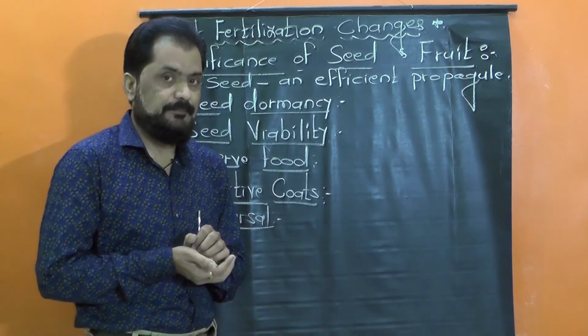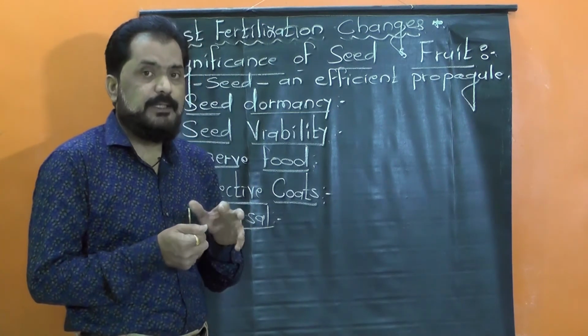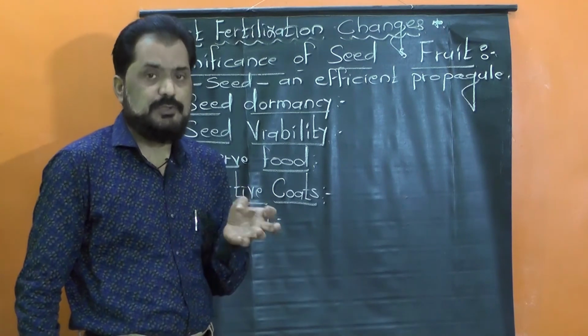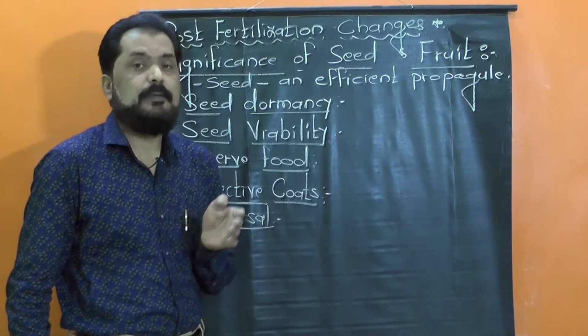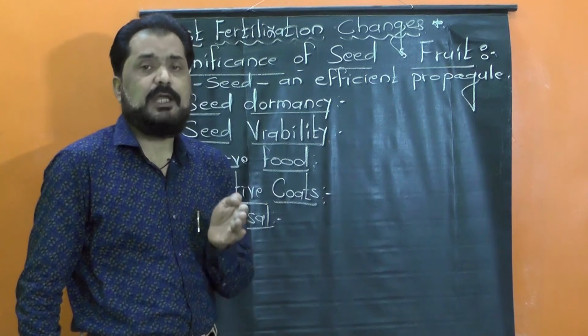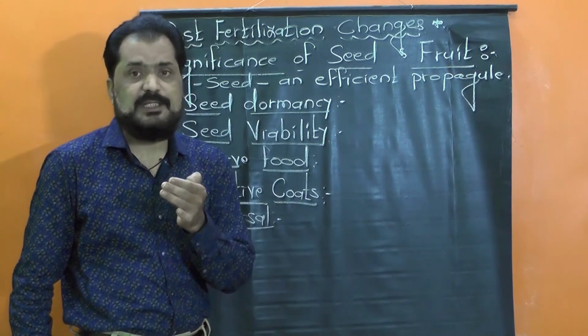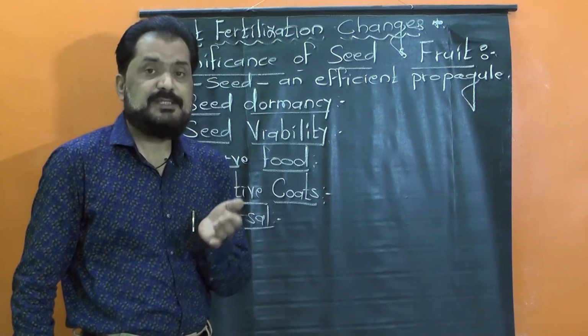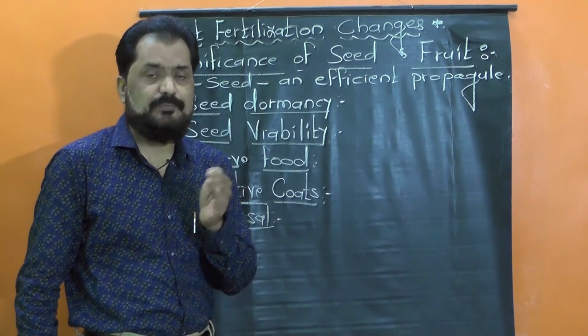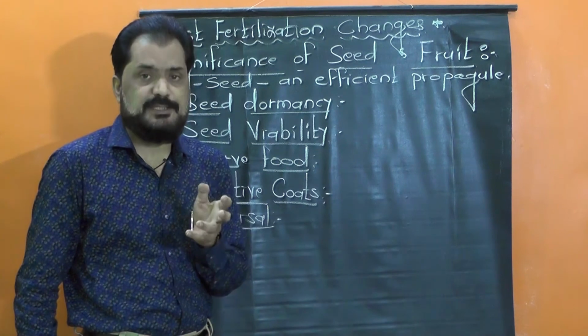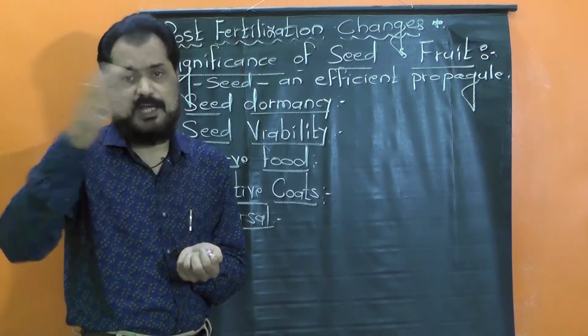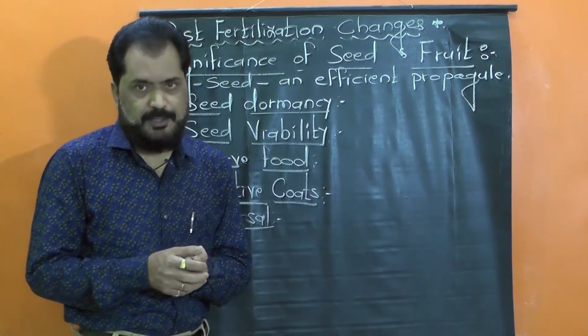And second, when the fruits are consumed, eaten by man or any other animals and birds, the fruits can be easily digested, but the seeds present within the fruits cannot be digested and are egested out along with excreta.